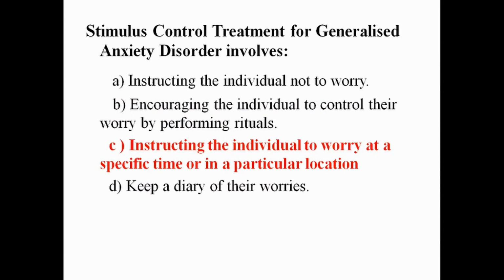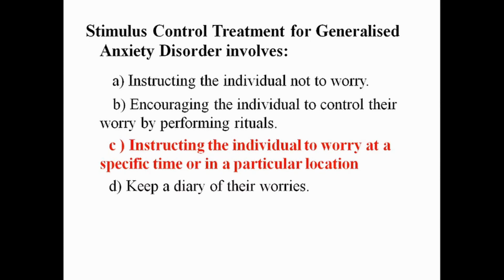Next is stimulus control treatment for generalized anxiety disorder. It involves instructing the individual not to worry, encouraging the individual to control their worry by performing rituals, instructing the individual to worry at a specific time or in a particular location, keeping a diary of their worries. Actually, stimulus control treatment for generalized anxiety disorder involves instructing the individual to worry at a specific time or in a particular location.